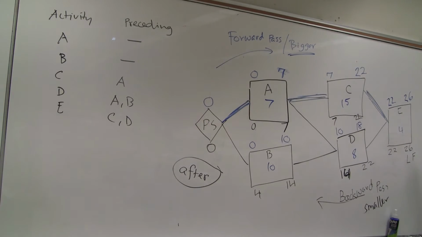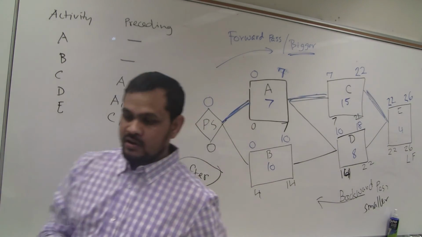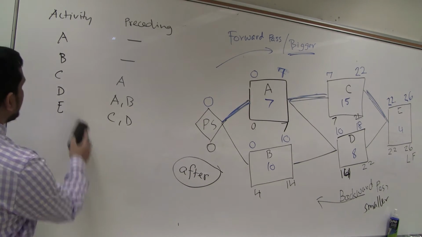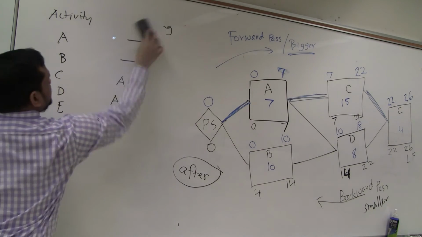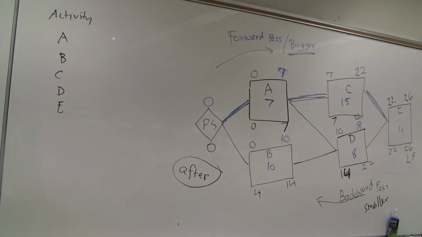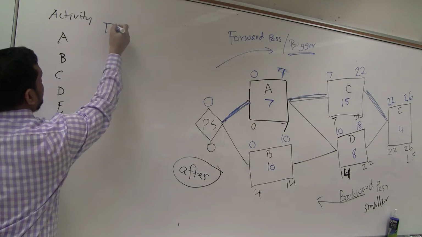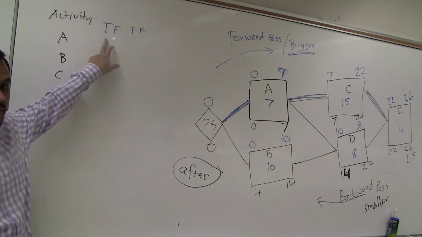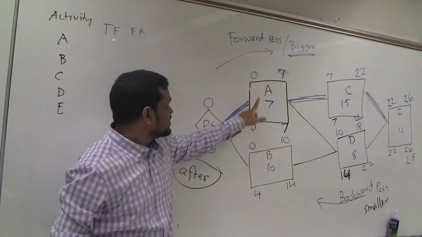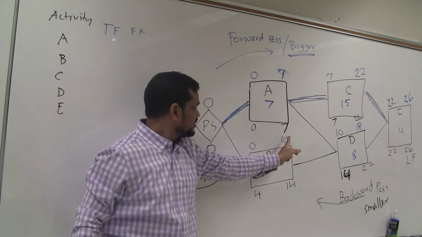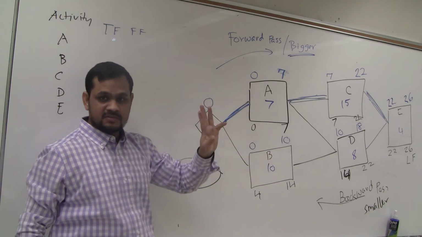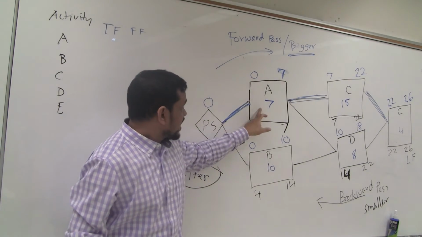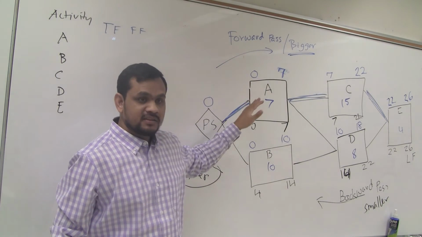So we did forward pass, now backward pass done. Now critical path is done, then we will calculate total float and free float. I can write here. So first total float, free float. For A, total means we learned that this minus this, or this minus this, or this minus this minus this. 3 options, any one is good. So 0 minus 0, 0. Another thing, this activity is on critical path. Obviously it will be 0.